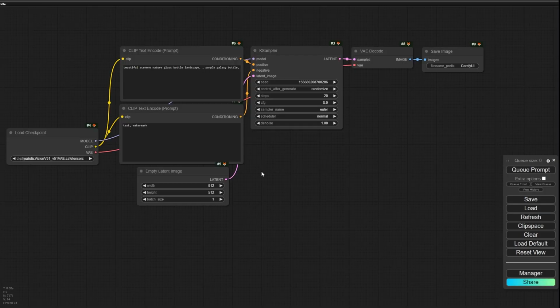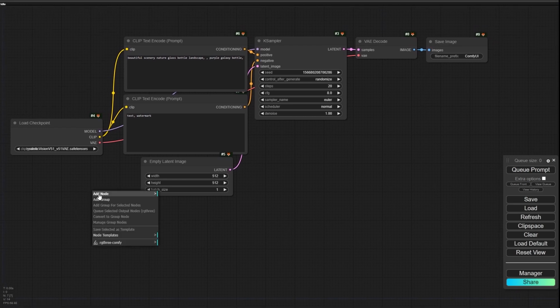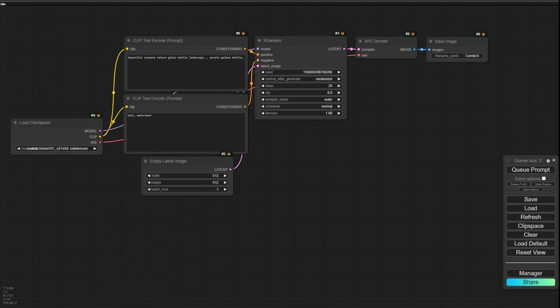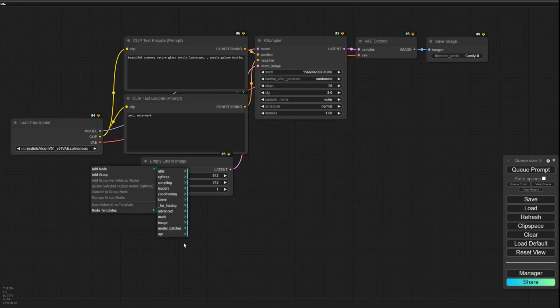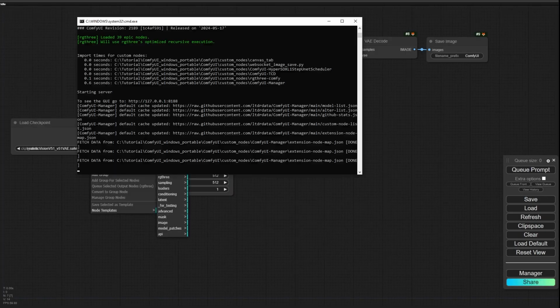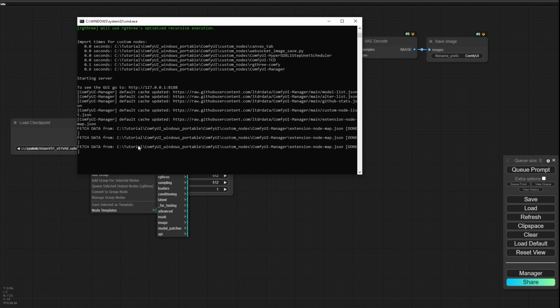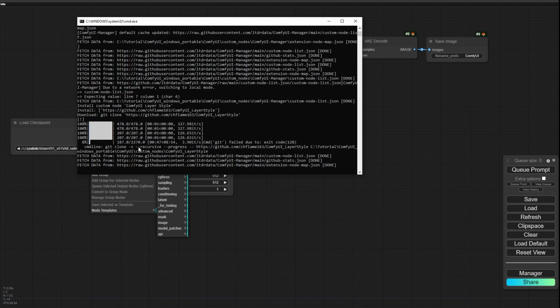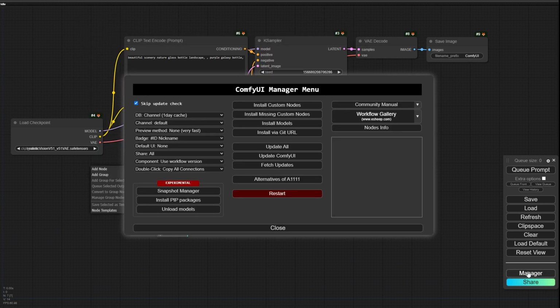Okay, the installation is finished and I restart my ComfyUI. Now if I right click, I can't see anything. I refresh the window and again right click, but I can't see anything. If I go to the CMD window here, I can see that I had an error, and maybe I should try to reinstall that. So let me do that.